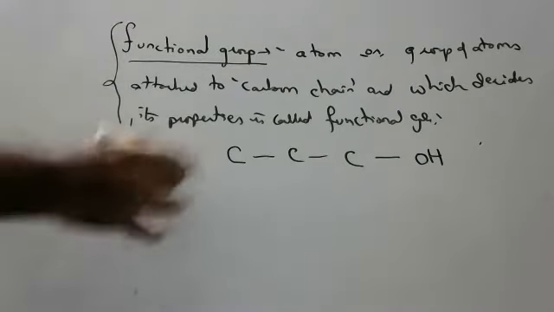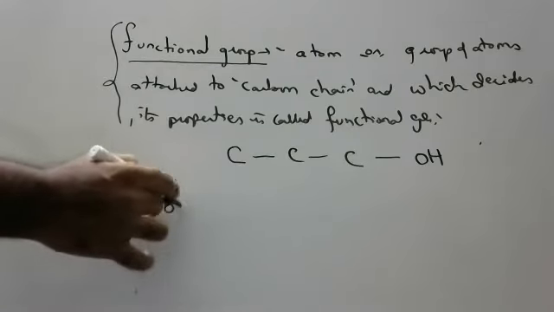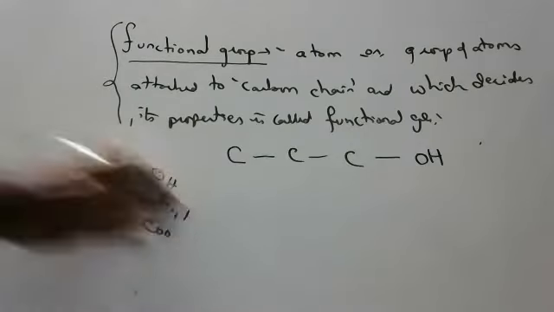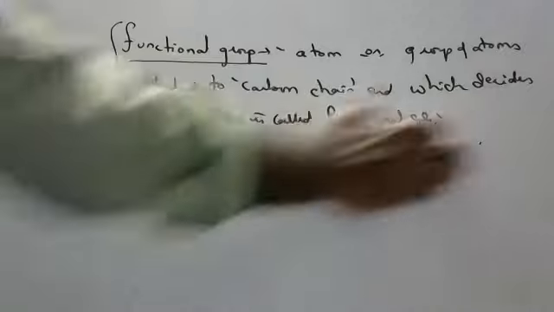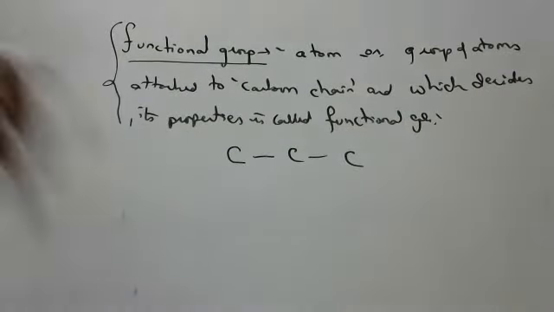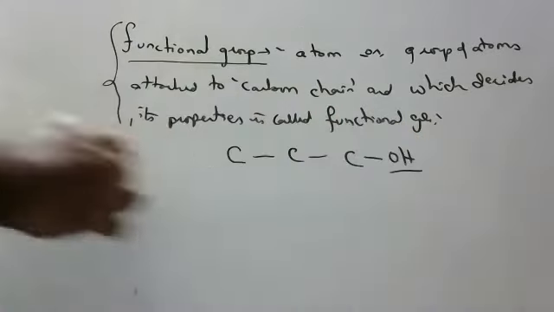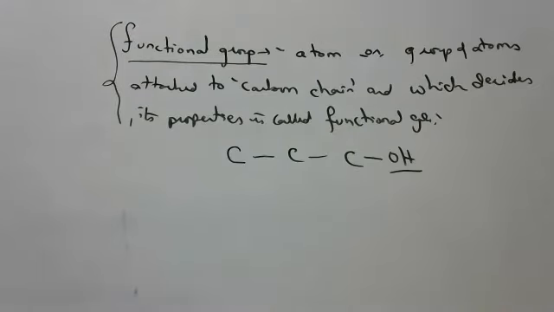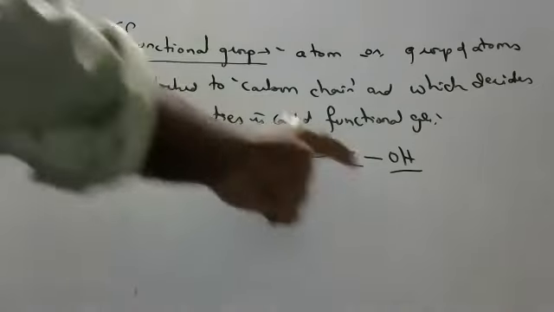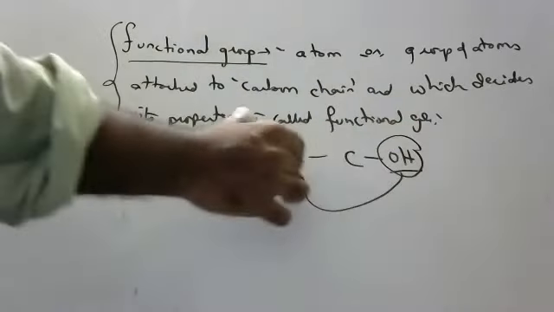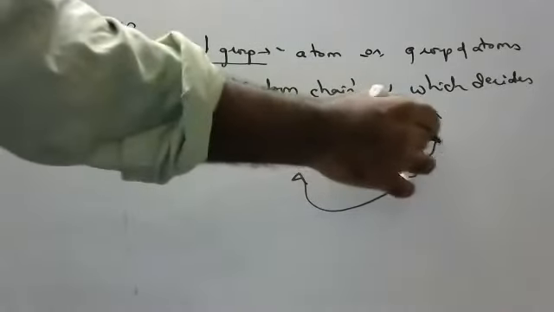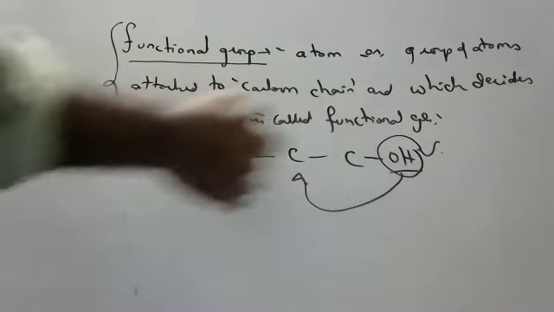Sometimes a group of atoms like OH. Sometimes we can add COOH. Sometimes we can add COO. This is a carbon chain. It will have its own properties. But once you add any special atom or group of atoms to this carbon chain, then that will decide its properties. Then this functional group will start deciding the properties of this chain.